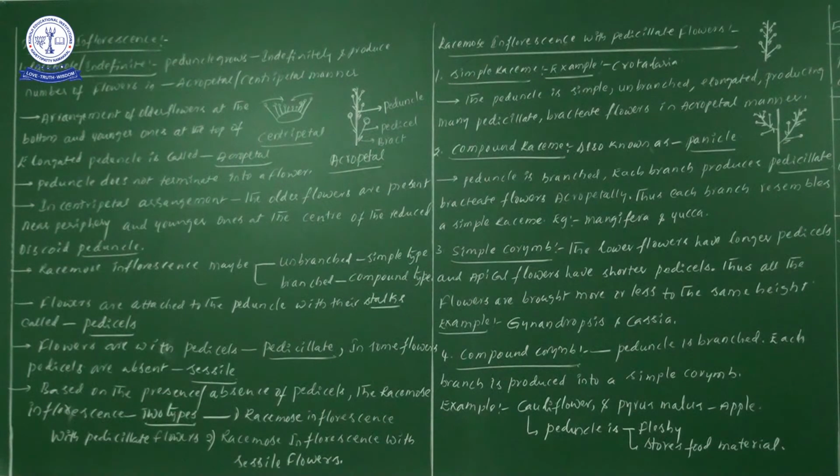One more time, concentrate: unbranched is the simple type and branched is the compound type.